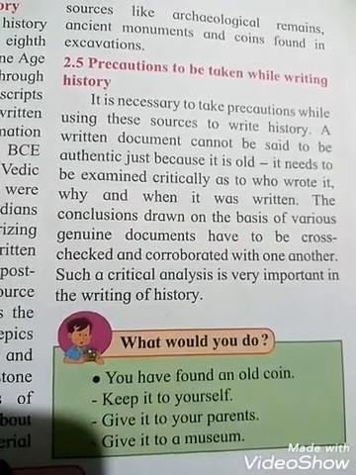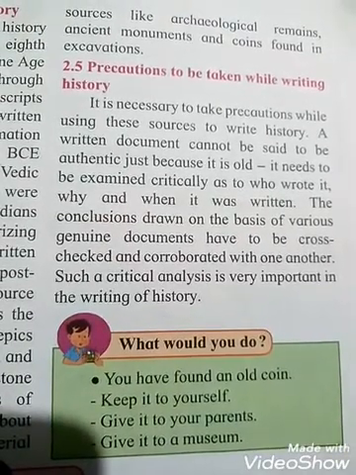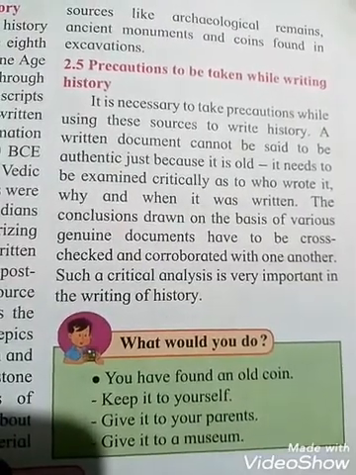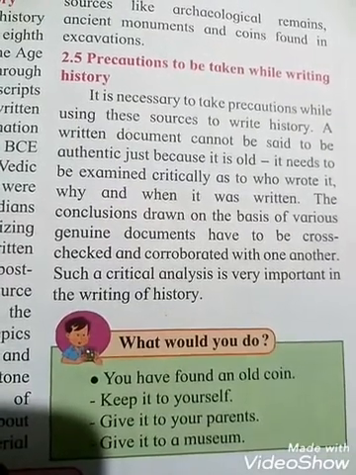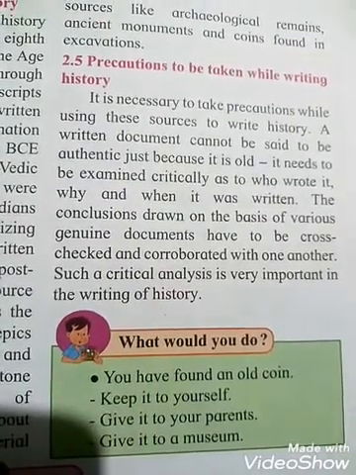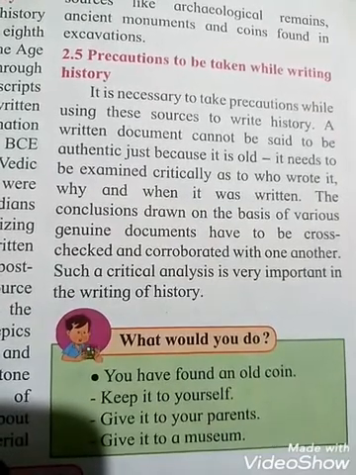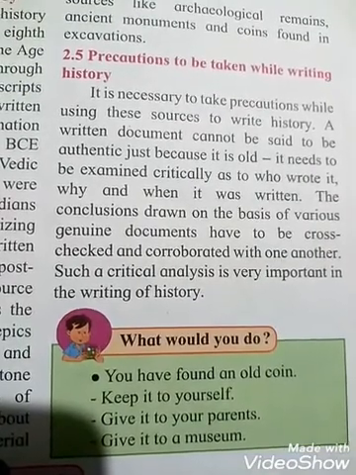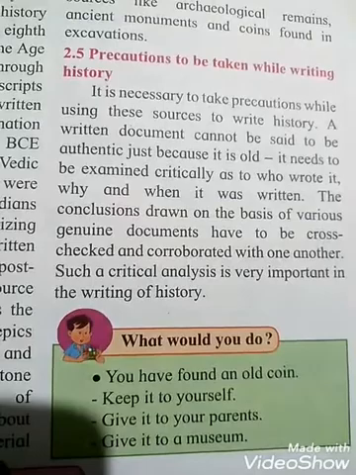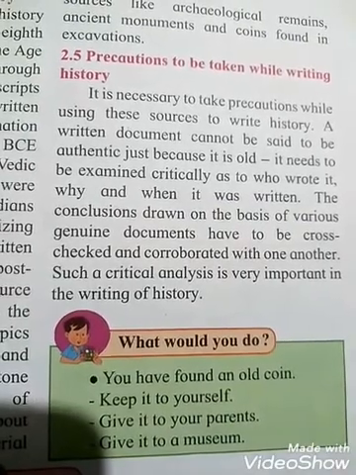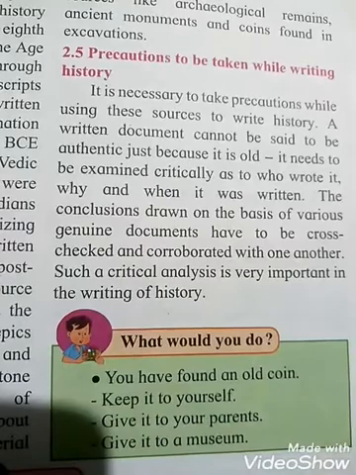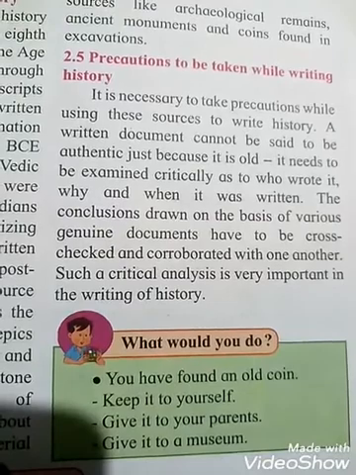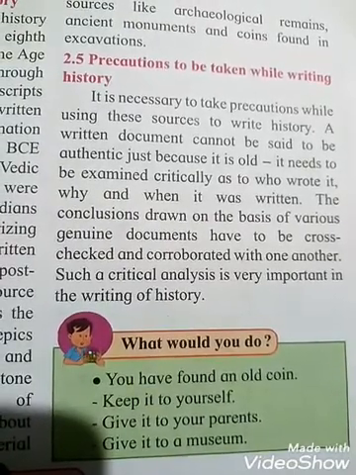The conclusions drawn on the basis of various genuine documents have to be cross-checked and corroborated with one another. We have to think about whether the authors of that time were showing partiality, or were under the pressure of the king. Genuine means real. Corroborated means verified and confirmed with one another.